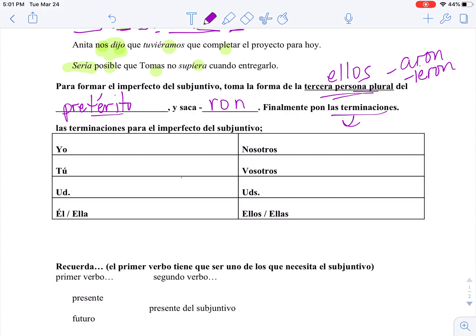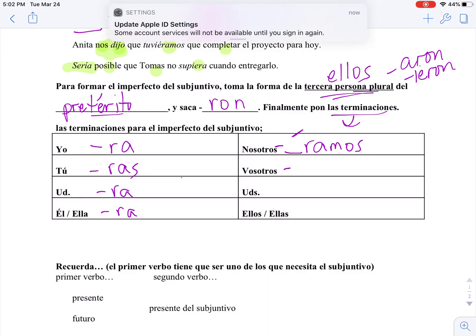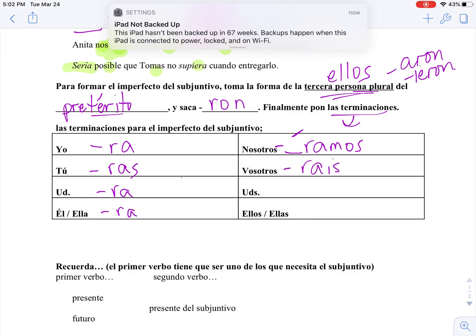All right, you know me. You ready for this one? I like to call these the Lady Gaga endings. Here's why. Let me write them down. For the nosotros, whatever vowel comes before the Ramos has an accent on it.